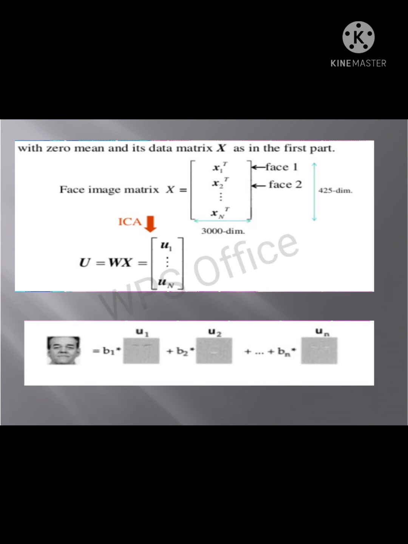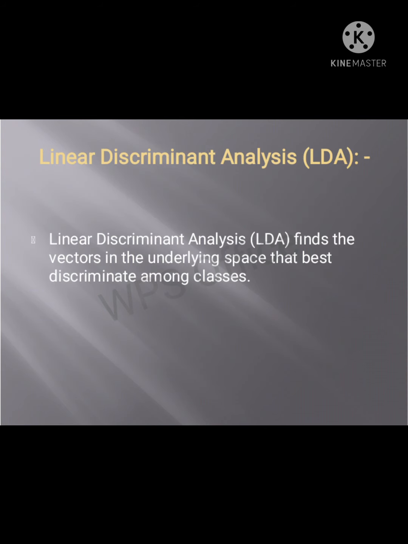This is ICA. Its main advantage is a more powerful data representation. The next is linear discriminant analysis, LDA. It finds the vectors in the underlying space that best discriminate among classes.